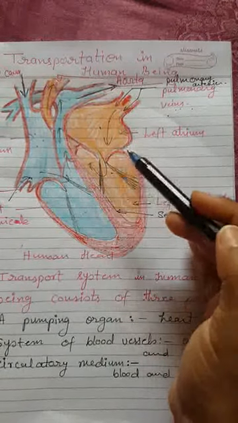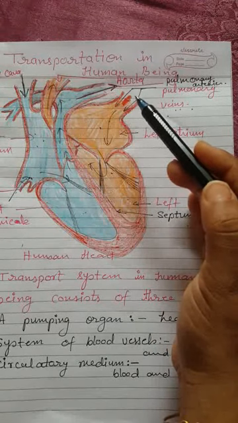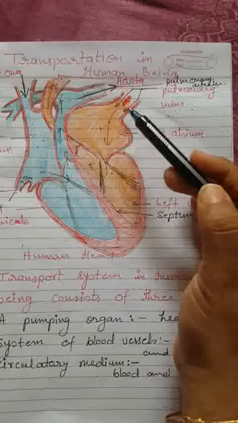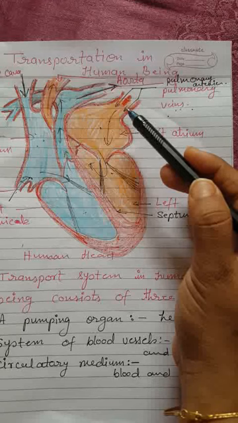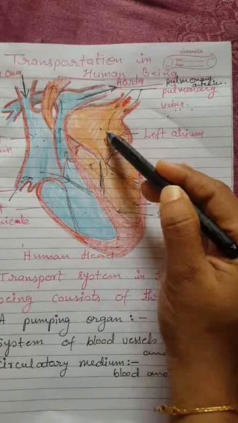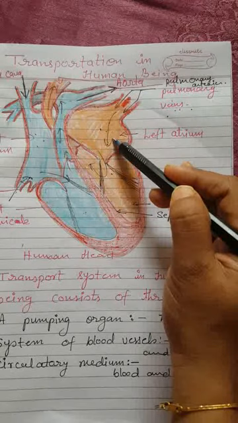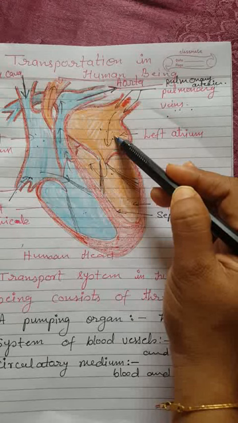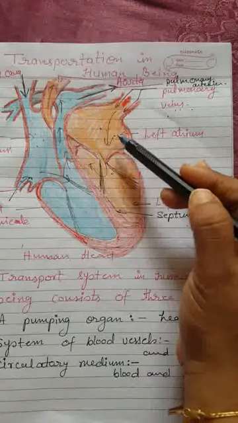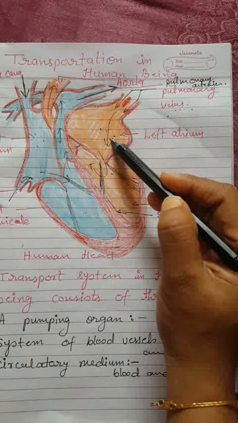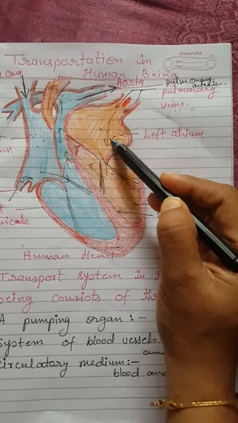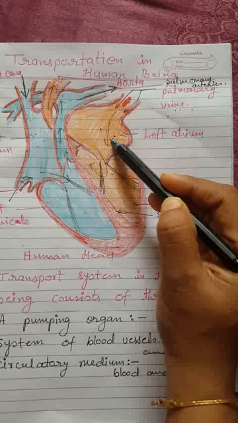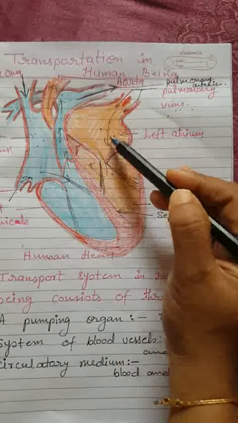First of all, oxygen rich blood from the lungs comes to the thin walled chamber of the heart, the left atrium. The oxygenated blood from the lungs comes to the left atrium. This left atrium, this chamber of the heart, is thin walled. When the left atrium receives the blood, it just relaxes. While collecting blood, the left atrium relaxes.